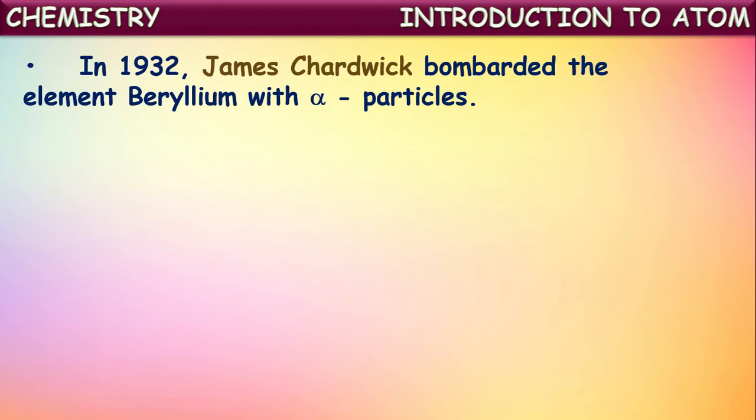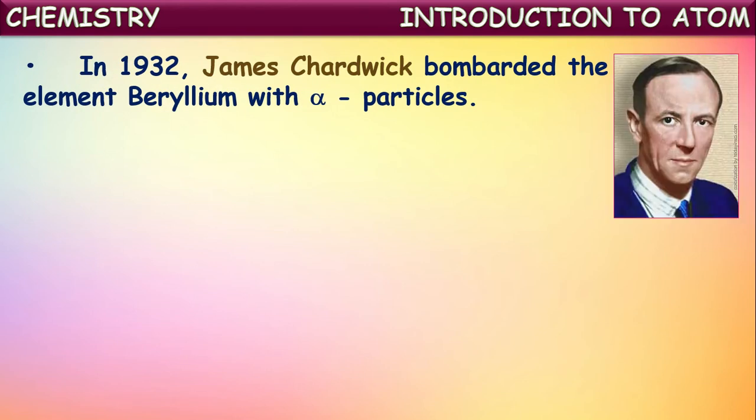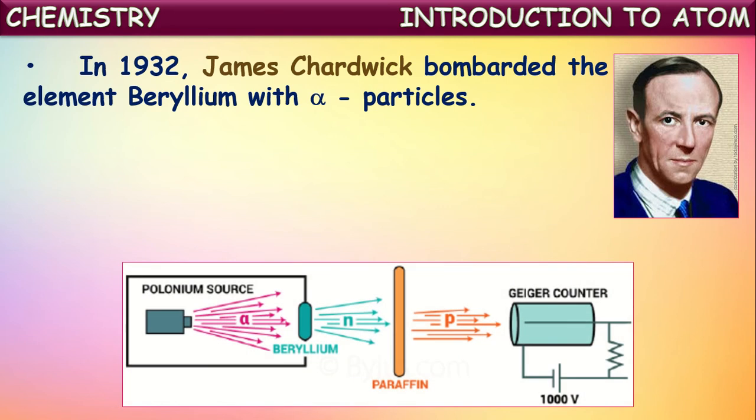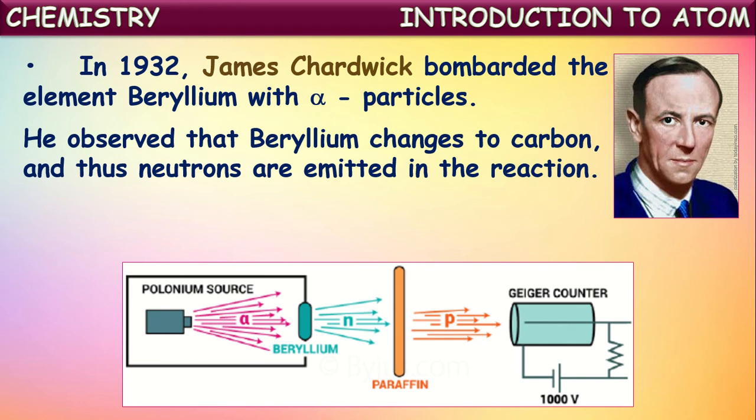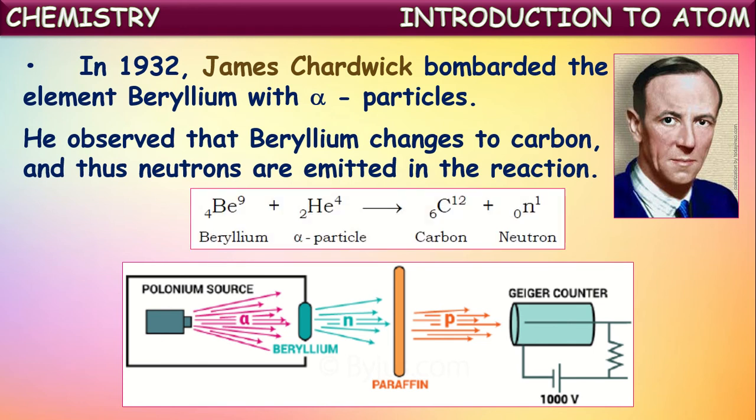In 1932, James Chadwick bombarded the element beryllium with alpha particles. In that experiment, he found the production of neutrons. He observed that beryllium changes to carbon and neutrons are emitted in this reaction.